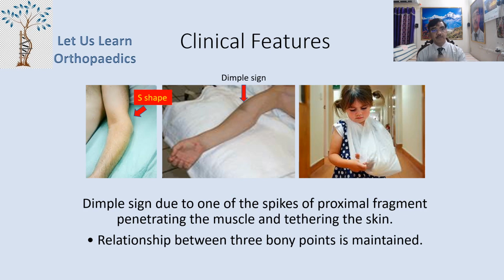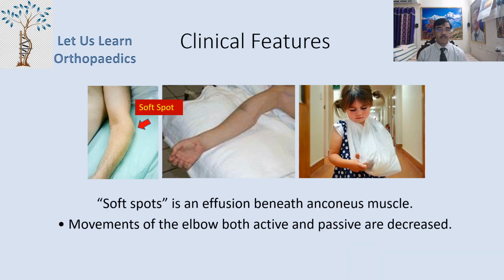Then another is a dimple sign due to one of the spikes of the proximal fragment penetrating the muscle and tethering the skin. So anteriorly you can find that dimple sign. The relationship between the 3 bony points is maintained. Soft spot is also indicated by the red arrow. The soft spot is an effusion beneath the anconeus muscle. Movement of the elbow, both active and passive, are of course decreased.